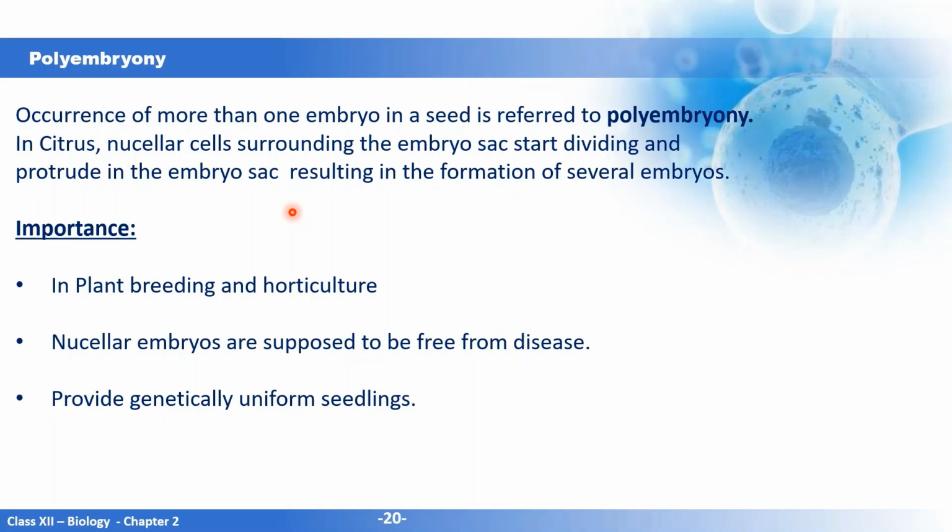So how are these embryos being formed? They are being formed from the nucellar cells. It is a type of apomixis. And what is the importance of this polyembryony? It is of high advantage in plant breeding and horticulture. These nucellar embryos are free from diseases, so they are highly advantageous. We can have disease-free plants when they are propagated. And again, they provide genetically uniform seedlings.